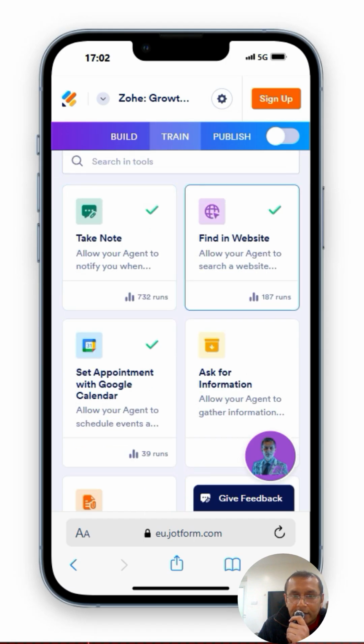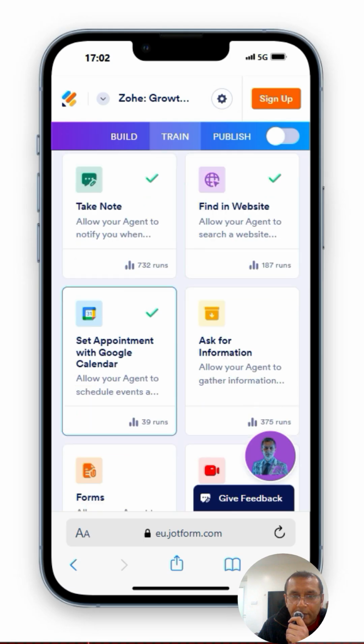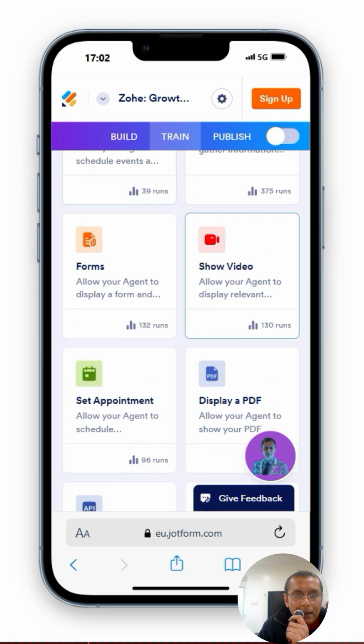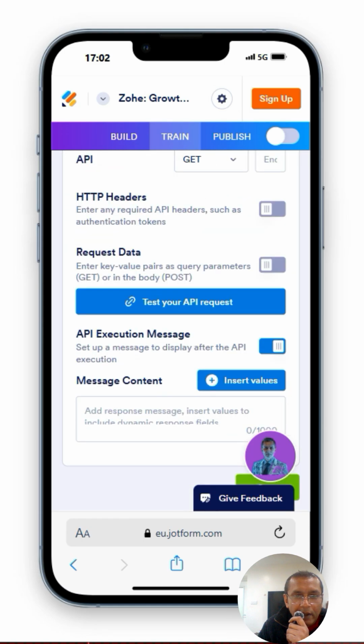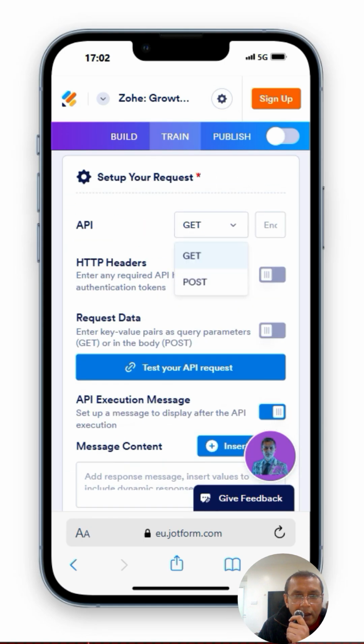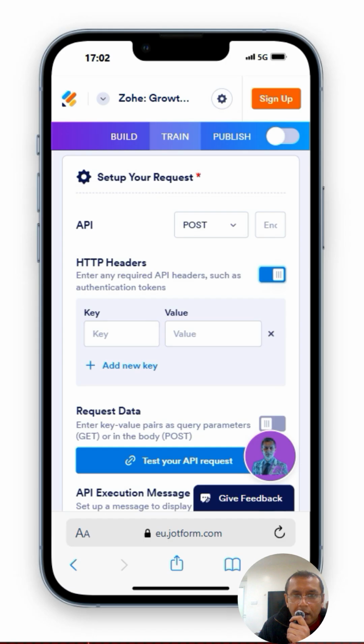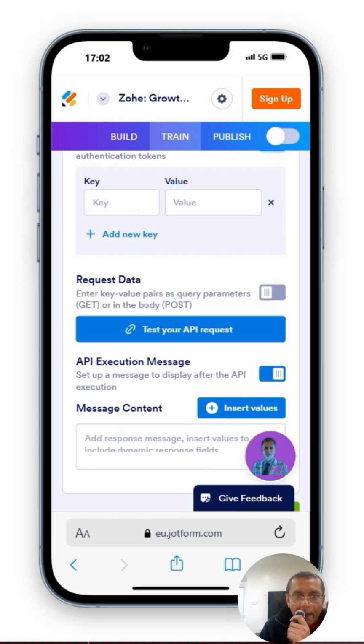I've activated take a note, find a website, set appointments. There's lots of interesting other ones here too, like this one, send API request. In theory, I could send a post request to ChatGPT, add in my ChatGPT API keys, all that stuff.